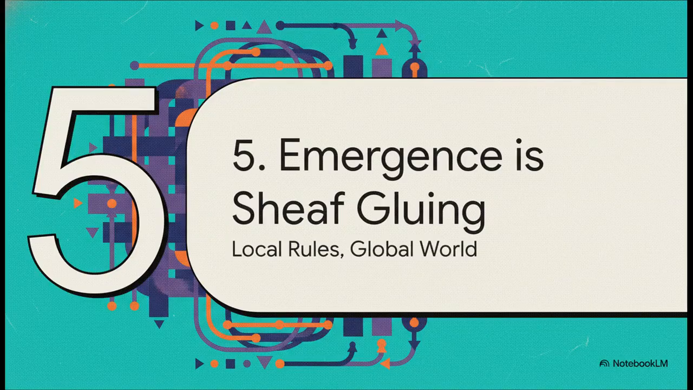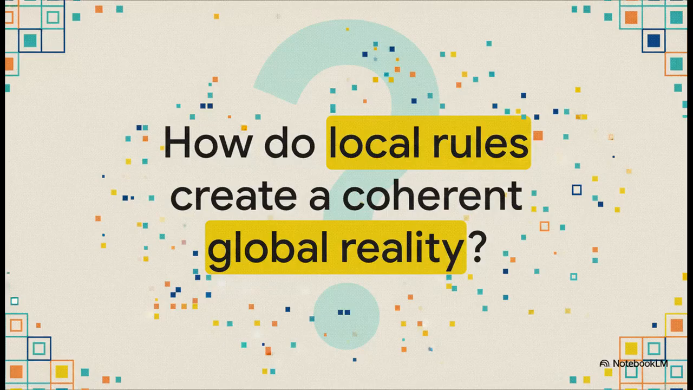Section 5. Emergence is sheaf gluing. Okay, this brings us to the intellectual heart of this entire framework. We've established all these local rules for our little tokens, but the big question is, how do these tiny local computations assemble themselves into the vast, coherent, global world that we actually experience? I mean, this is the fundamental question, right? The one this theory is trying to answer. How do you get from these local, pixel-like rules to a stable, large-scale reality? How does the micro build the macro?